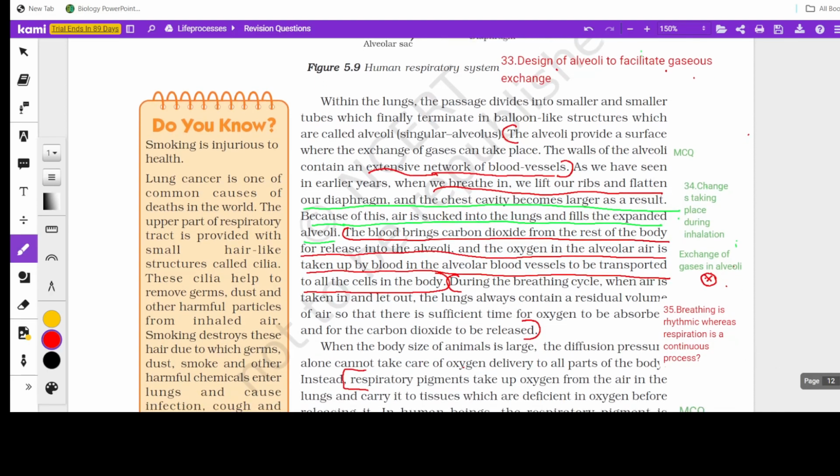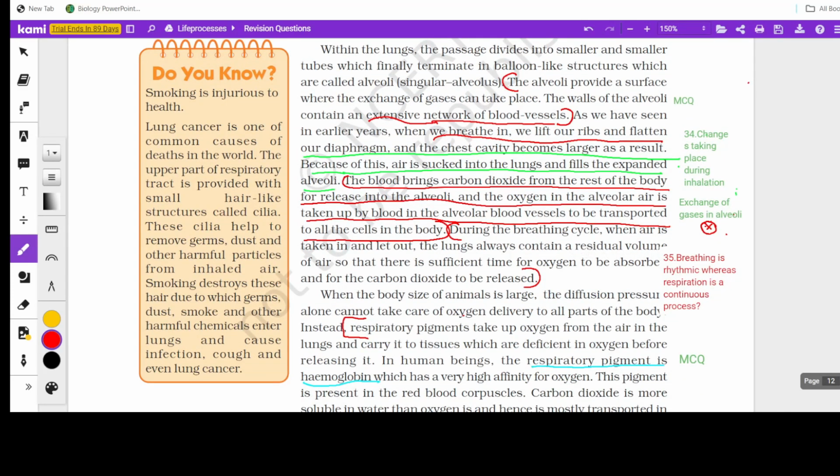Then comes the residual volume. Residual volume is a certain amount of air that always remains in our lungs. When we exhale, we don't completely exhale out. A certain volume of air always remains in our lungs. That is called the residual volume. So how does this help us? Two questions can be asked.